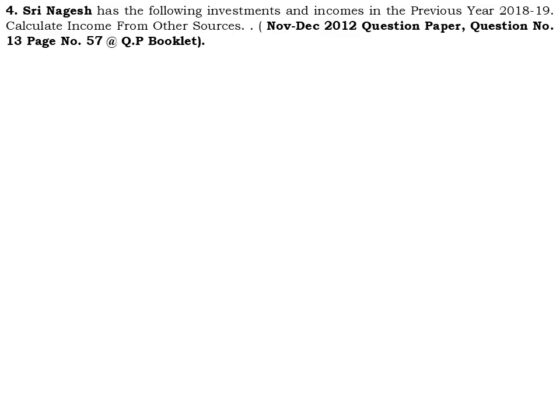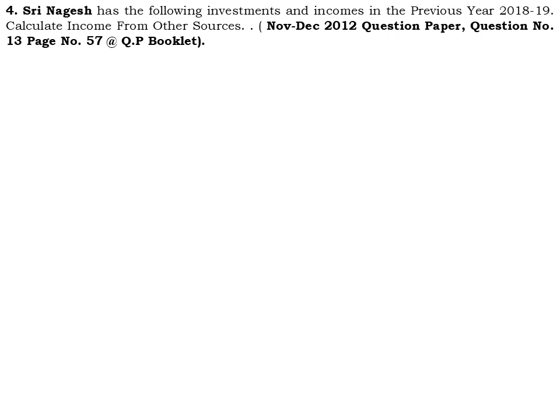Today we are going to discuss a fourth problem on income from other sources. I hope you have understood the first three problems which we discussed in the last class. Here there is a problem which appeared in the November-December 2012 question paper. The question number is 13, and it's on page number 57 of the question paper booklet.